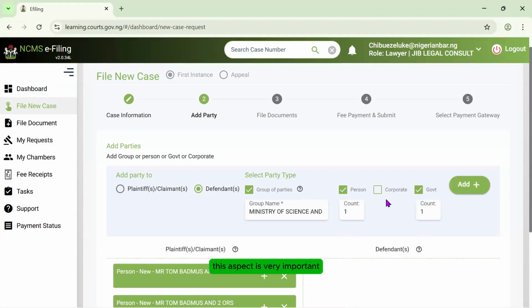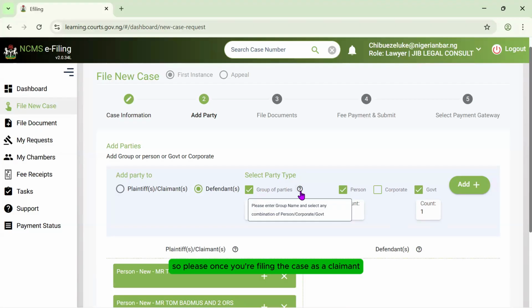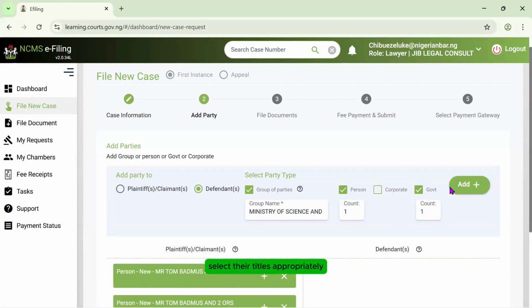This aspect is very important. There are instances, I didn't want to go over this, but I have to, where the claimant who is filing the case forgets that the government does not pay and puts the government as the person. You figure out that when the defendant wants to file or gain access to the case, the defendant will be asked to pay. So please, once you're filing the case as a claimant, make sure you pick the parties and select their titles appropriately. As soon as that is done, you can click on add.